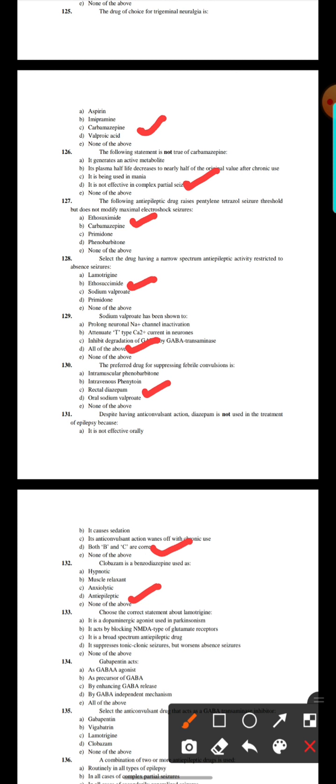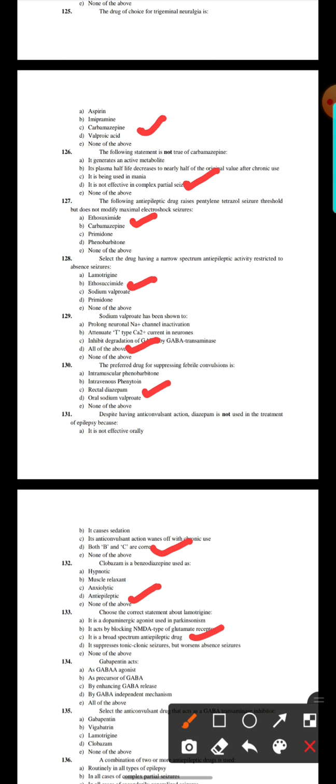133. Choose the correct statement about lamotrigine. It is a dopaminergic agonist used in Parkinson's. It acts by blocking NMDA type of glutamate receptor. It is a broad spectrum anti-epileptic drug. It suppresses tonic-clonic seizures but worsens absence seizures. We have the option number C, it is a broad spectrum anti-epileptic drug.